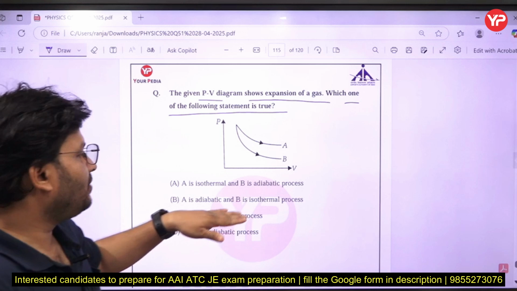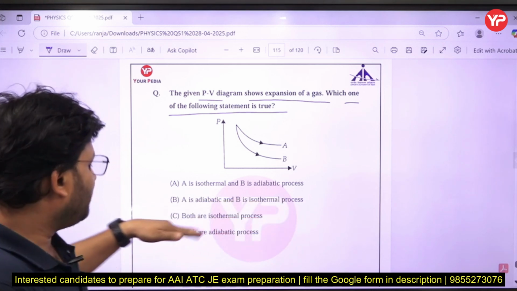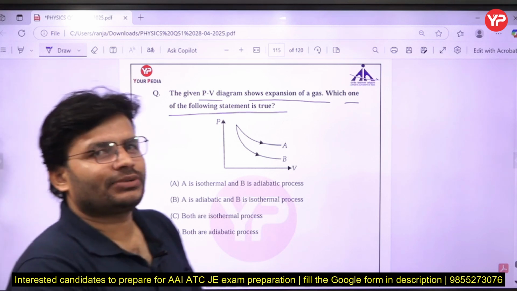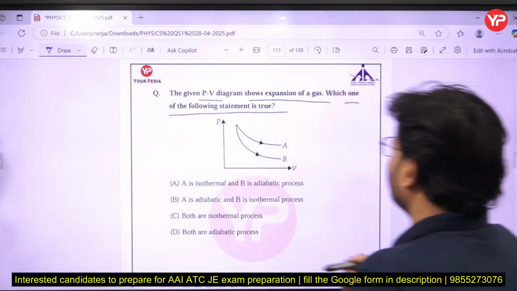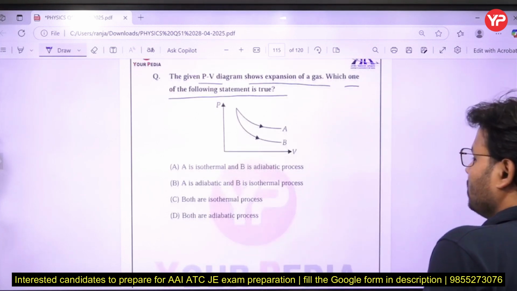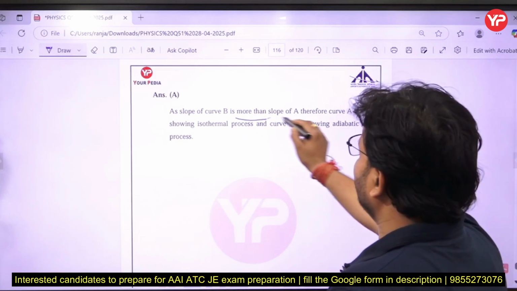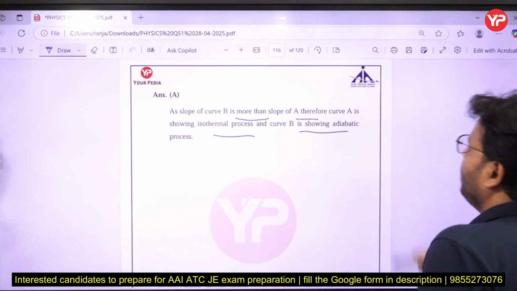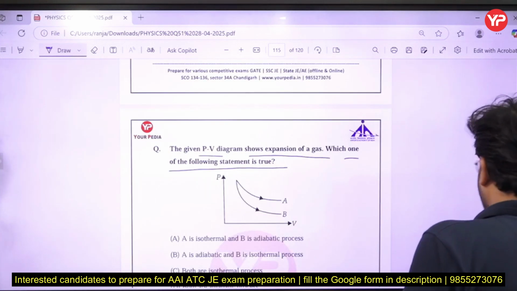A is isothermal, B is adiabatic. A is adiabatic, B is isothermal. Both are isothermal, both are adiabatic. You have to judge on the basis of slope. Which one has more slope? Here we can say the slope of B is more than the slope of A. Therefore curve A is isothermal and B is adiabatic process. Try to remember this simply.